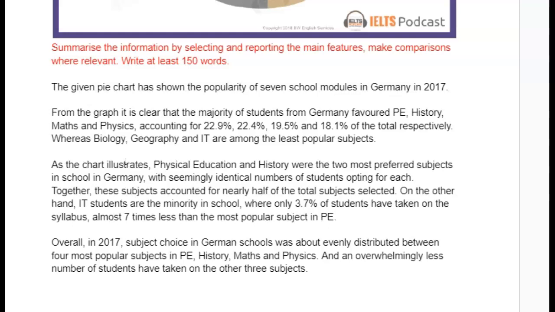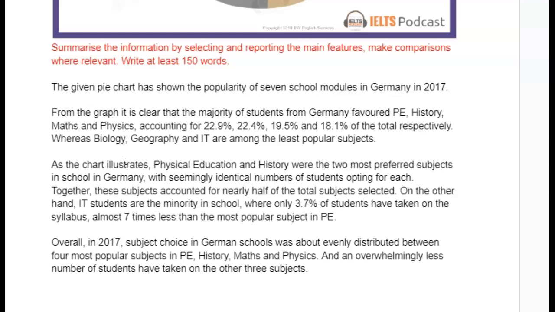As the chart illustrates, physical education, history were the two most preferred subjects in school in Germany, with seemingly identical numbers of students opting for each. Fine. Together, these subjects account for nearly half of the total subjects selected. Good. On the other hand, IT students are the minority in school.